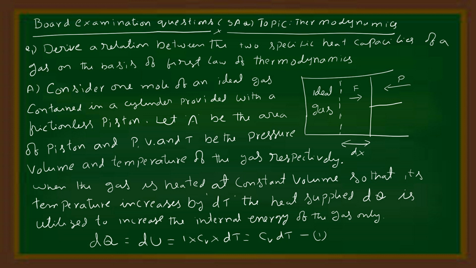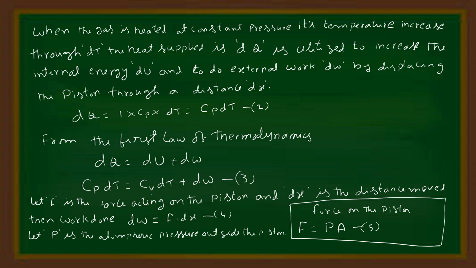is utilized to increase the internal energy of the gas only. From the first law of thermodynamics, dQ is equal to dU, that is equal to 1 into Cv into dT, that is equal to Cv dT. At constant volume, the work done dW is equal to 0. When the gas is heated at constant pressure, its temperature increases through dT. The heat supplied dQ is utilized to increase the internal energy dU and to do external work dW by displacing the piston through a distance dx. dQ is equal to 1 into Cp into dT, that is equal to Cp dT, equation number 2.